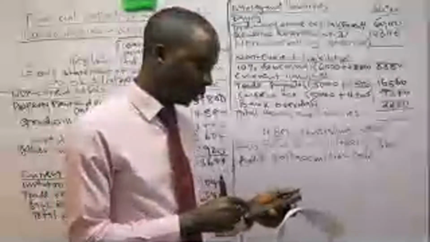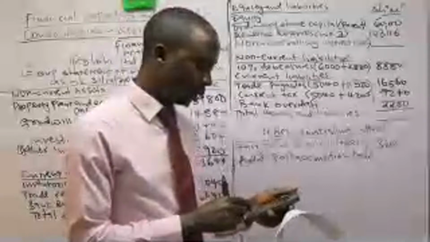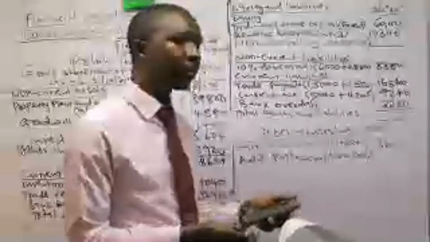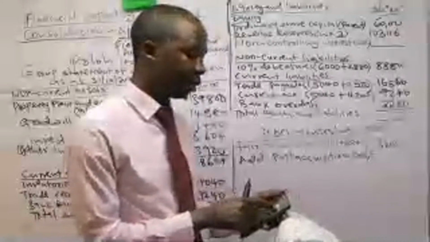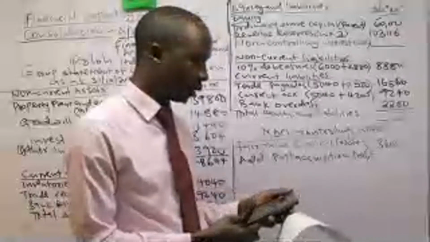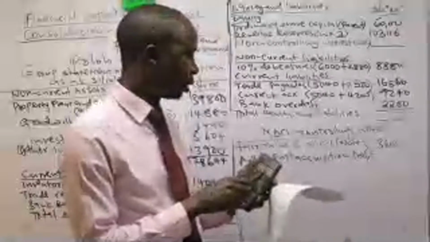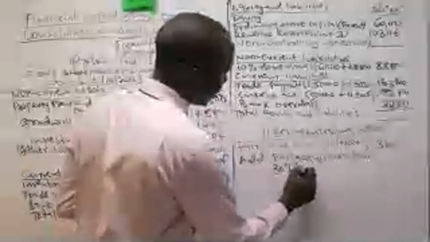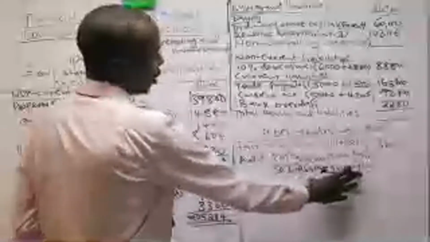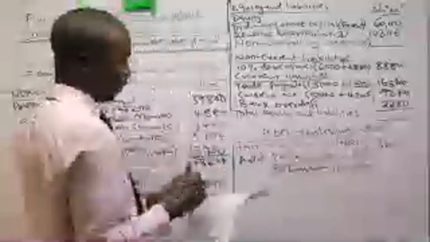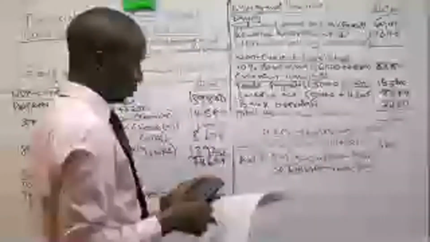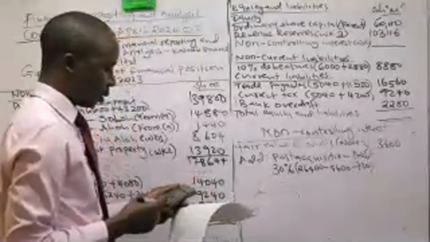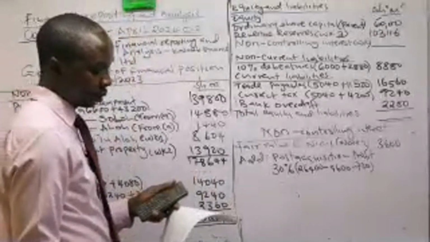The retained profit was 26,400 minus 9,600, which is the pre-acquisition. Then we deducted the license to be written off, 720. We remained with 16,080. Remember that is what we say 30% here of. So we said 26, revenue reserve. When we were doing revenue reserve, I explained more of this. I don't have to explain again. For us to arrive at 16,080, I explained.